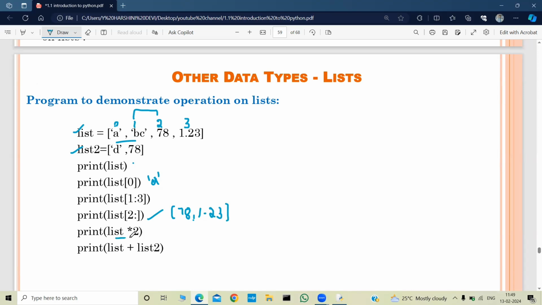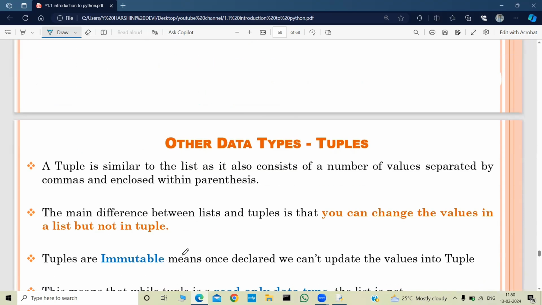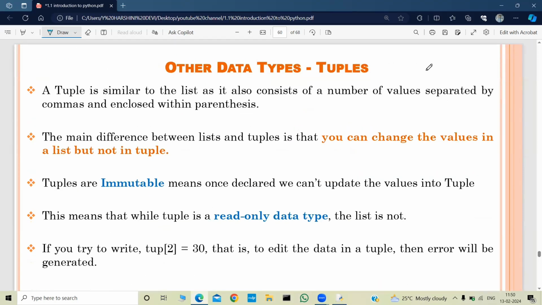And list into 2. This is a repetition operator. So this list will be printed 2 times. And next one is a concatenation operator. These 2 lists will be concatenated and printed. And next data type is tuples.